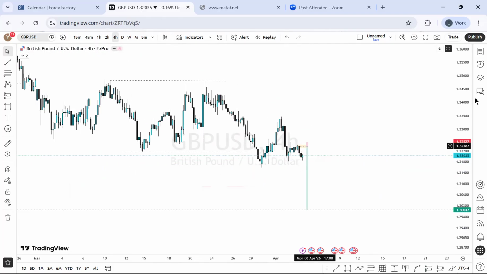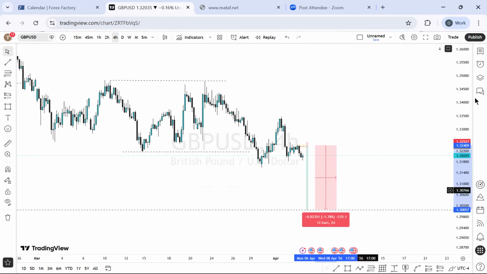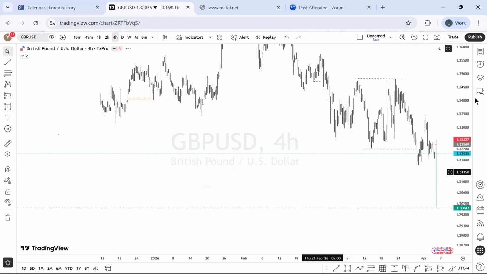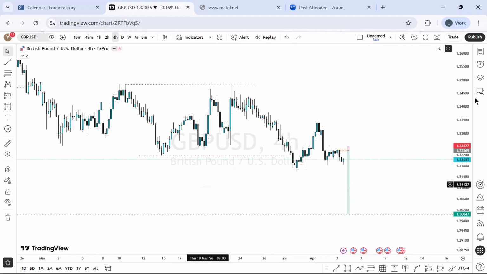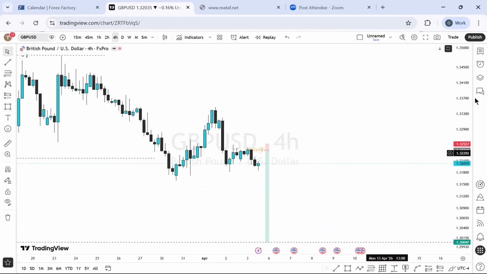Overall, from that place to where I'm expecting, that's about 235 pips. Regardless of how many pips the market is able to deliver, that's left to the market, not me. So let's trade with proper risk management, and I believe it's going to make sense.